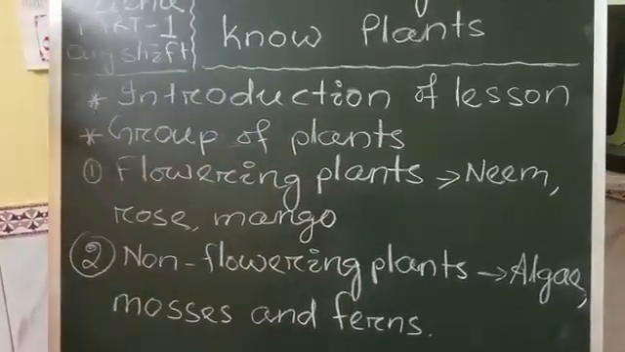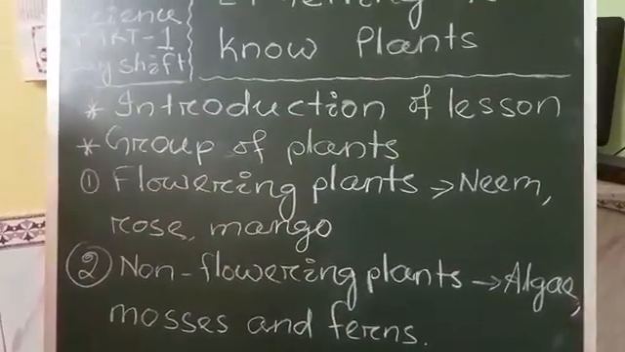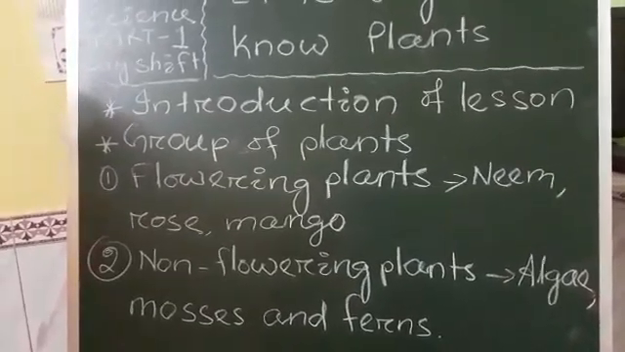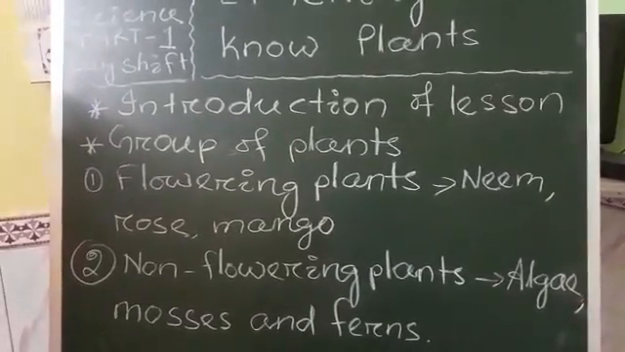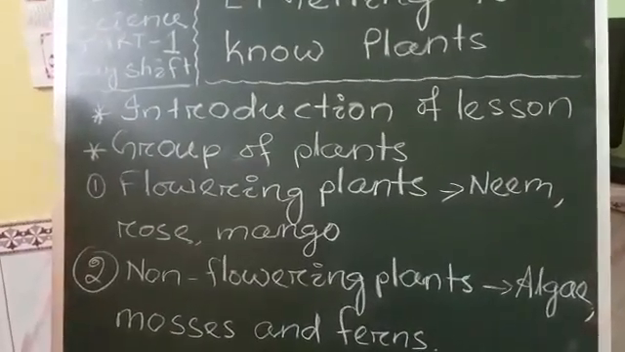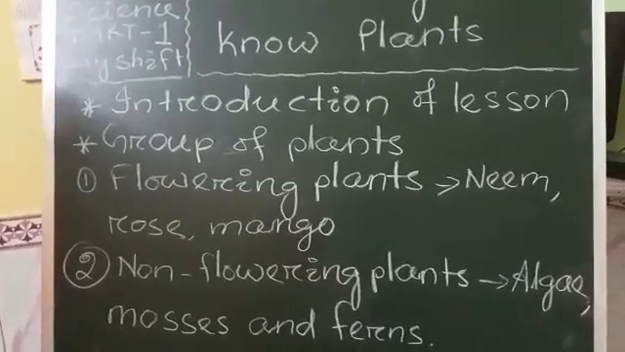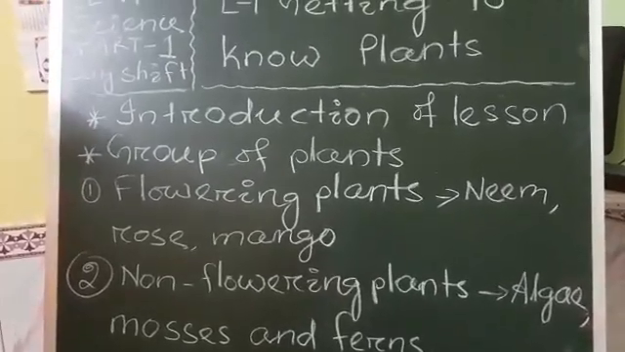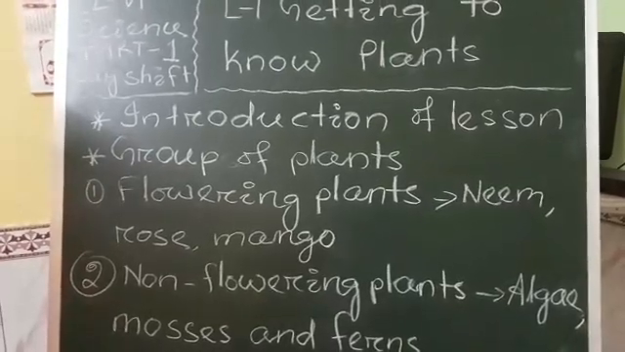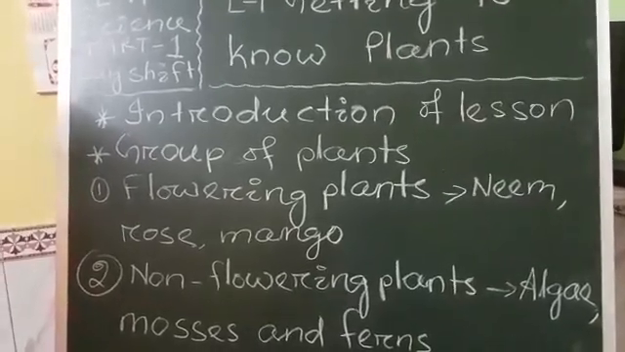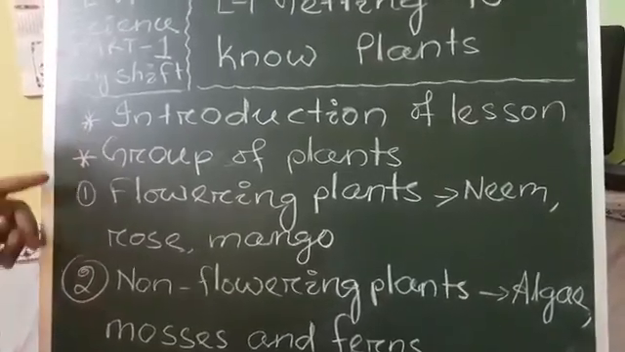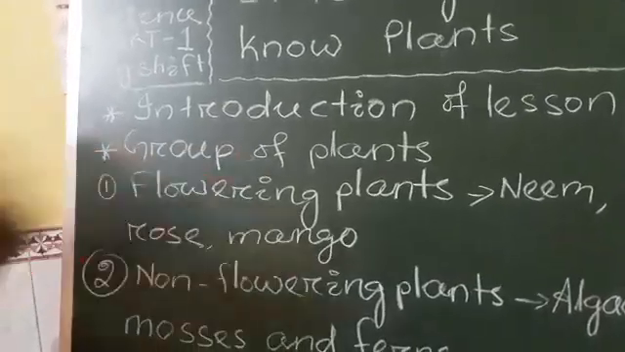You know, children, plants are one of the best friends of all living beings because they provide all types of food to all living beings, either directly or indirectly. And next, they give us oxygen, because in the process of photosynthesis they release oxygen gas, which is a life saver gas for us. So let us proceed to the next part, that is groups of plants.